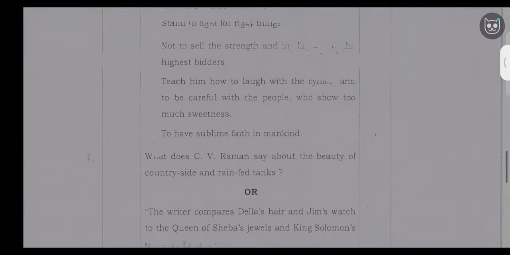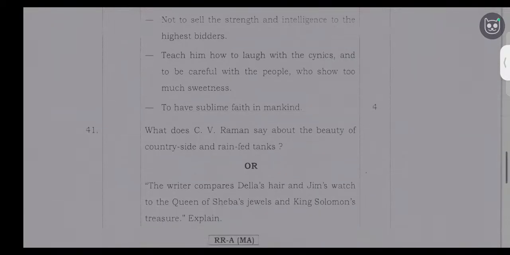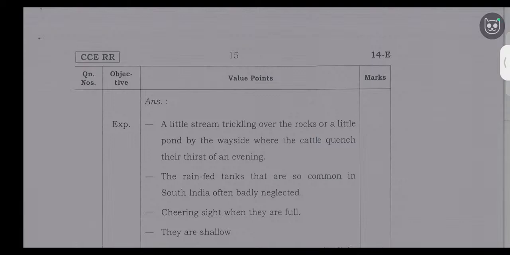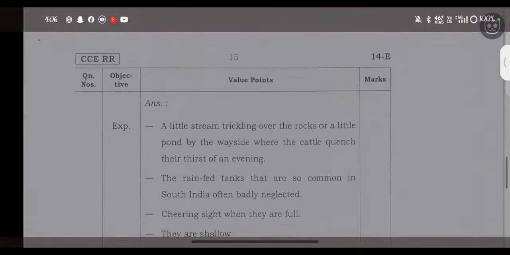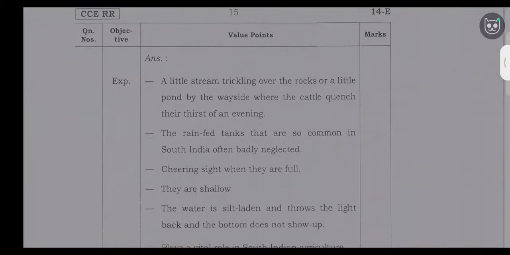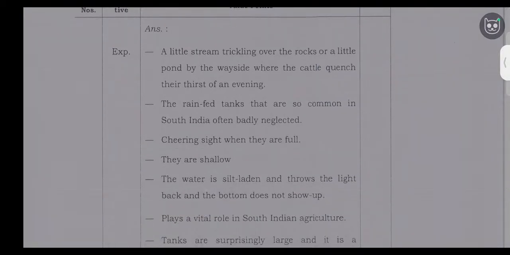41st question. What does C.V. Raman say about the beauty of countryside and rain-fed tanks? A little stream trickling over the rocks or a little pond by the wayside where the cattle quench their thirst of an evening. The rain-fed tanks that are so common in South India are often badly neglected. A cheering sight when they are full, they are shallow.